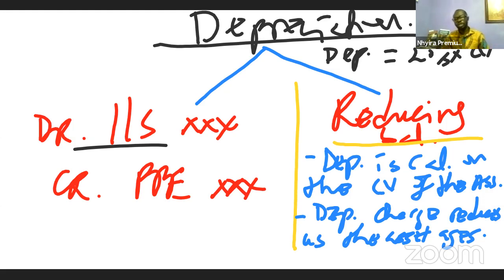So having spoken about depreciation, one of the key things still under subsequent measurement that we need to talk about has to do with revaluation of assets. Remember, I told you that the standard states that at least once a year, an entity must revalue its assets. So what do we do? How do we do that revaluation? And if the revaluation actually occurs, how do we account for it?